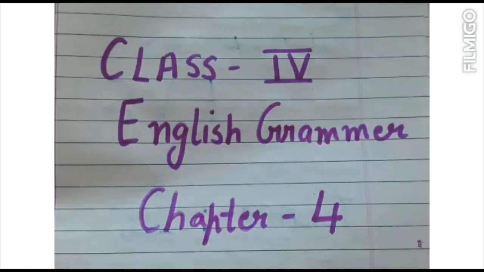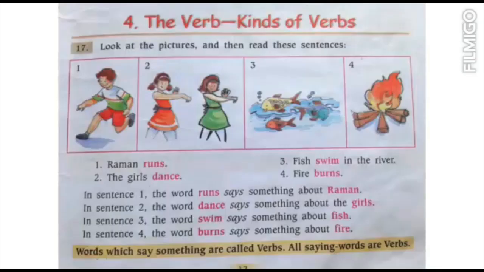Today's video is from English Grammar of class 4th and today we will study lesson 4. Today's topic is verb and its kinds. As you all know, we have studied in 3rd class also what a verb is. In simple language we can say verbs are all doing words, or all action words are called verbs.